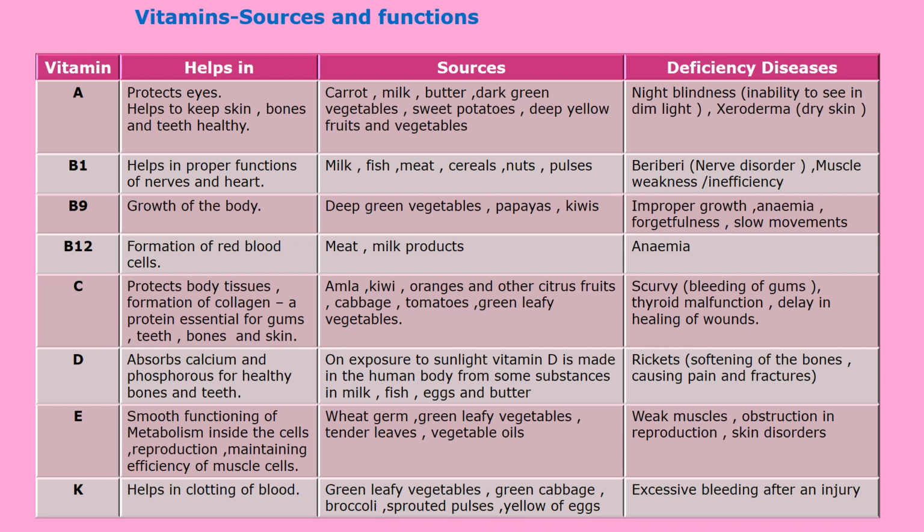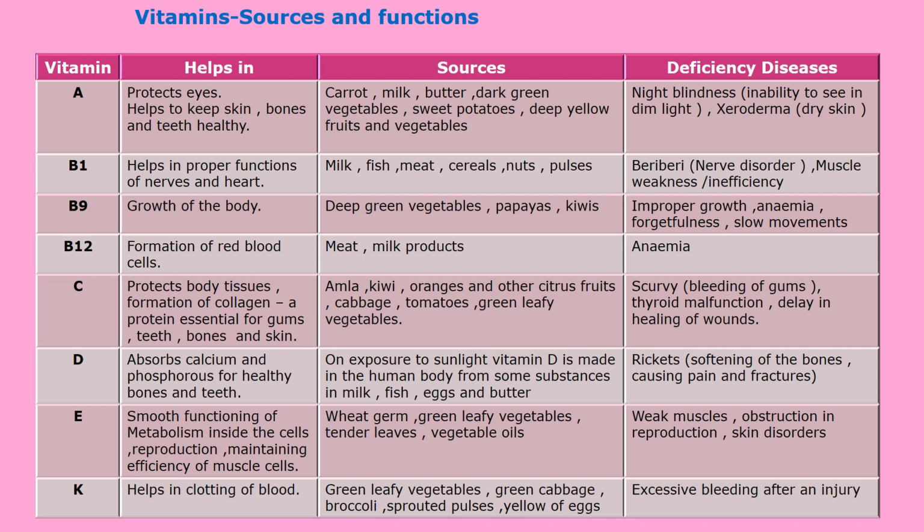Now next is vitamin D. This vitamin D helps in absorption of calcium and phosphorus for healthy bones and teeth. The source of vitamin D is exposure to sunlight.